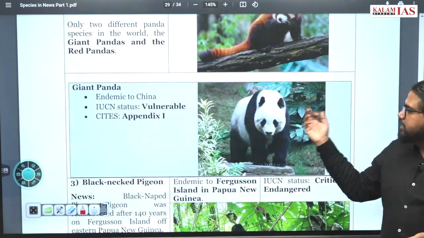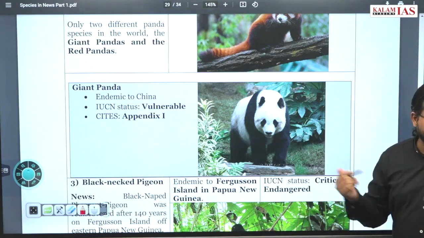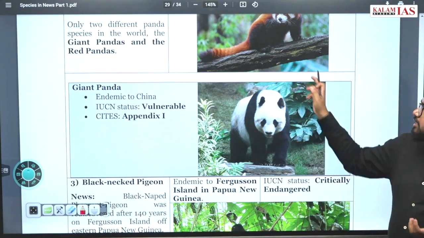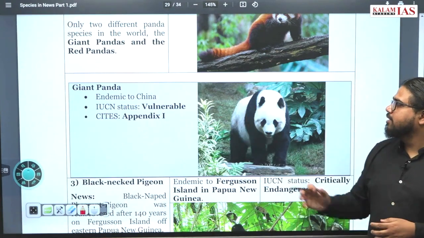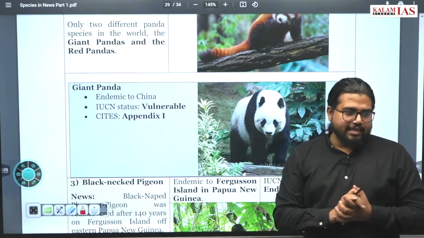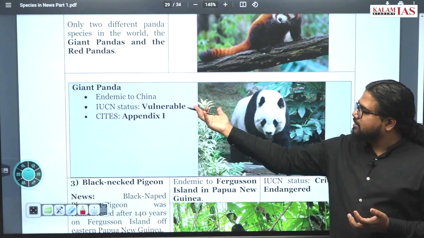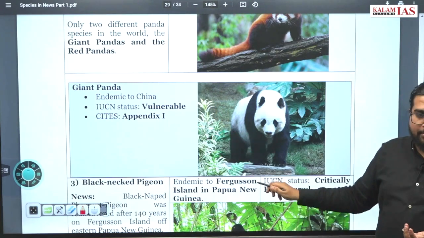Now, if you speak about giant panda, this is not too important because this is not there in India. This is the normal panda which you remember when you hear the name panda. It is endemic to China, and IUCN status vulnerable and CITES Appendix 1 protection.